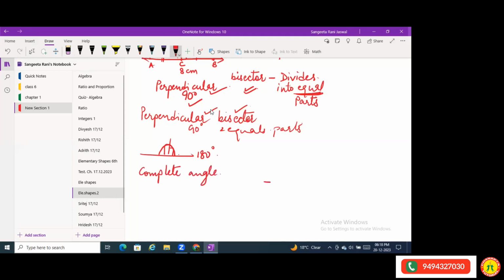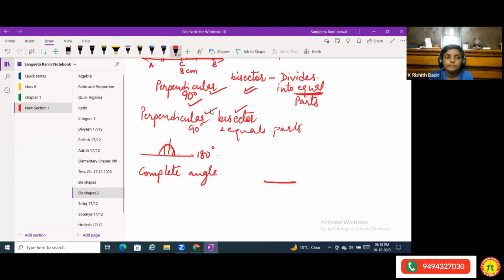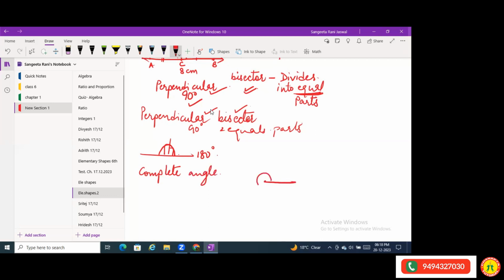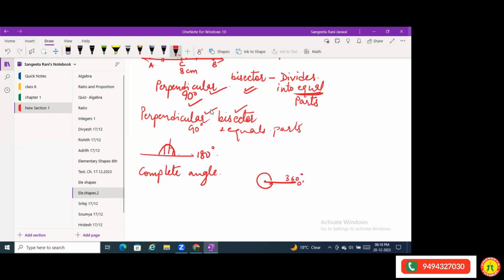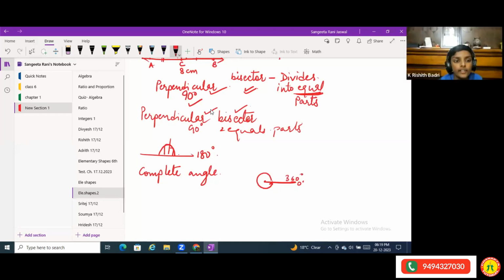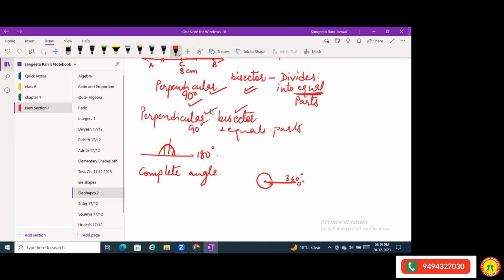Complete angle means 360 degrees. Suppose this is some line and I make an angle with this. It started from 0 degrees, then 1 degree, 2 degrees, 3 degrees, 4 degrees, and so on till 360 degrees. This complete angle is 360 degrees.